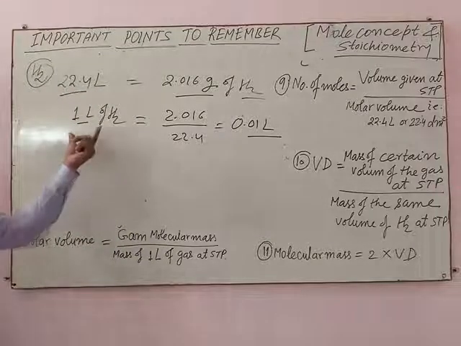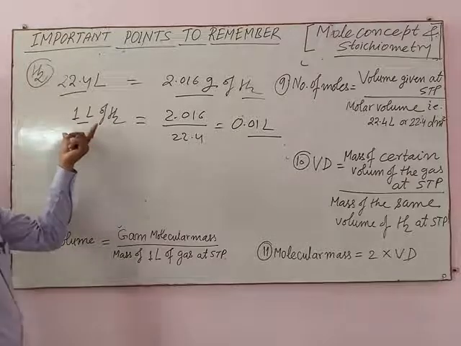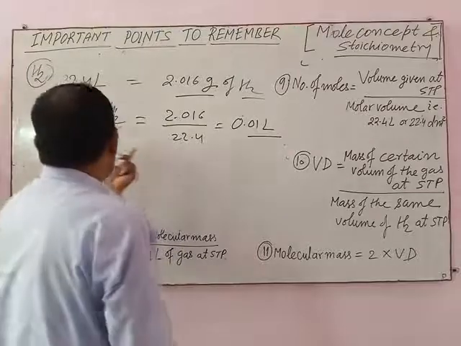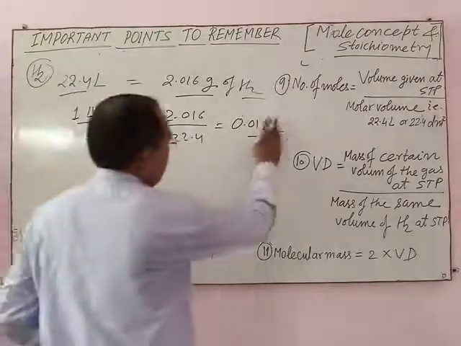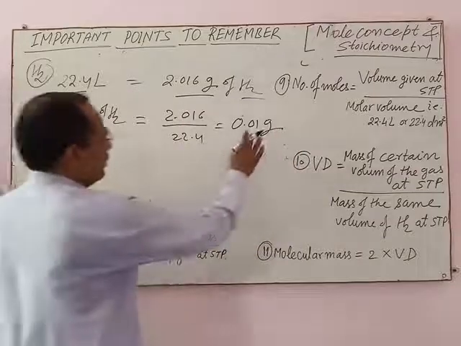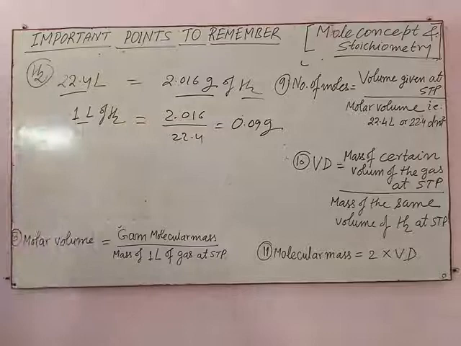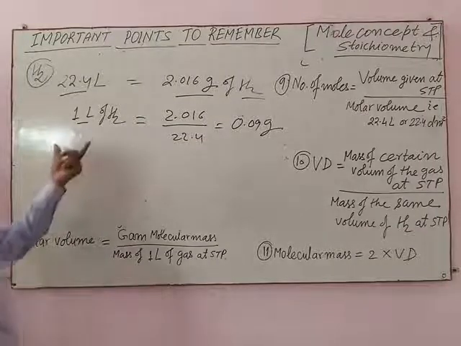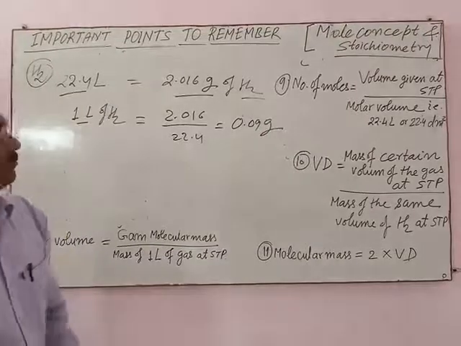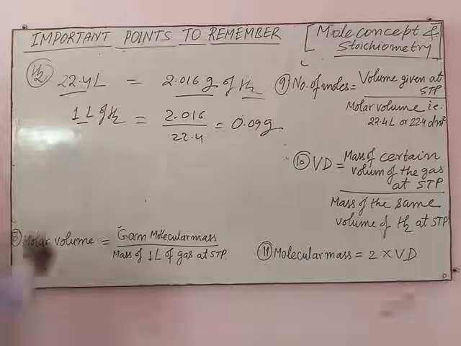The mass of 1 liter of hydrogen at STP is 0.09 gram. This is the mass of 1 liter of hydrogen at STP. Then what is the molar volume of hydrogen?